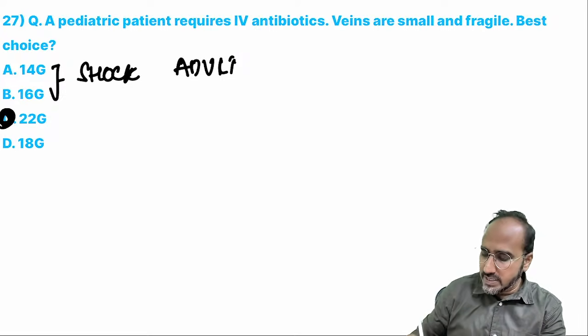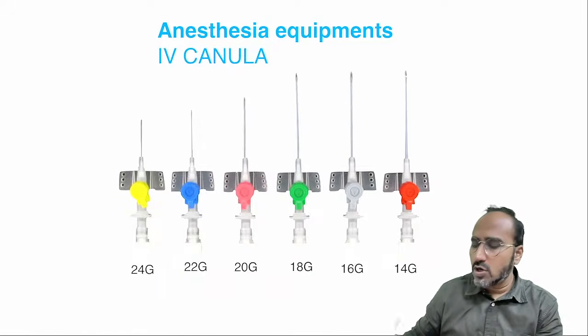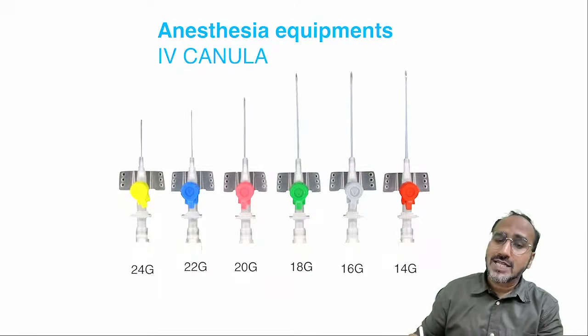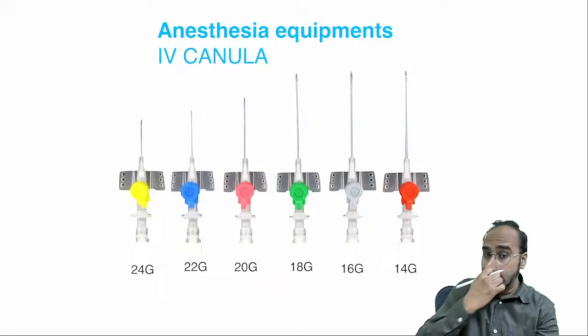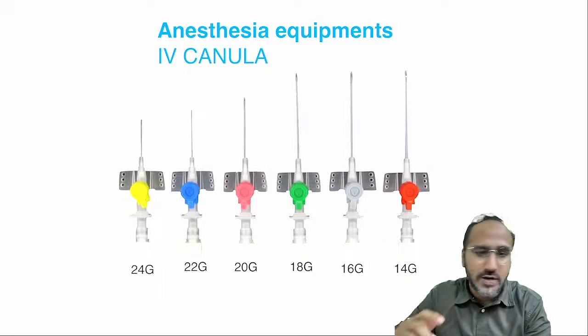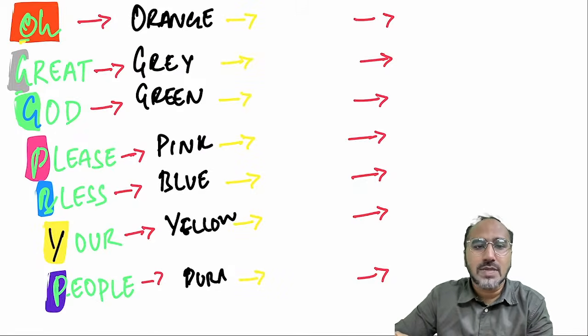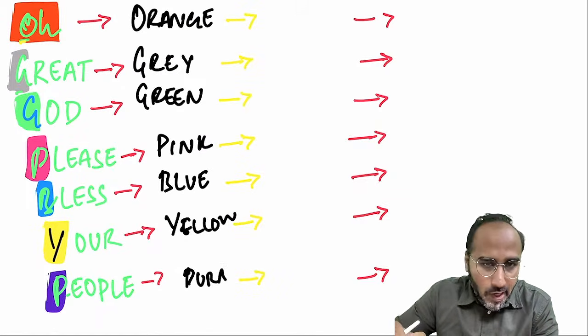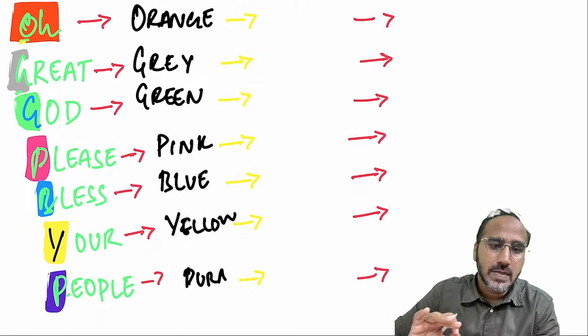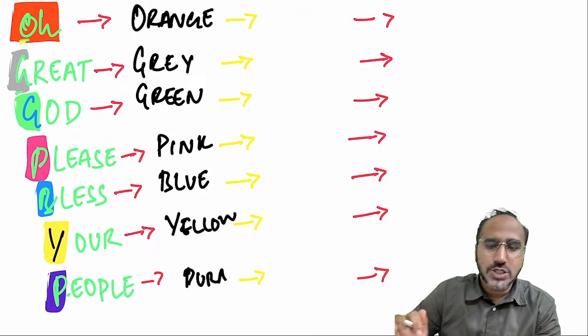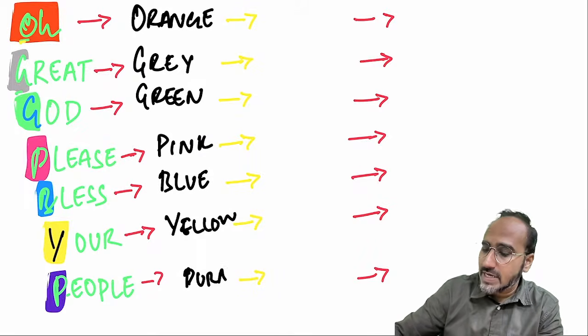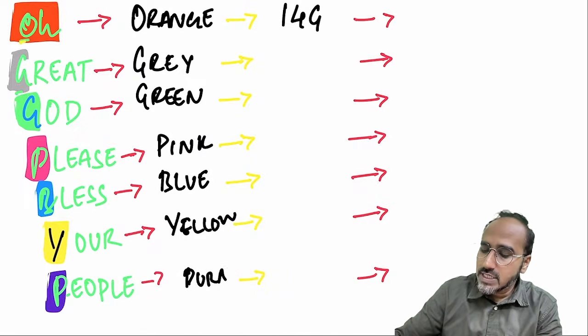Now look over here guys. These are the different gauge sizes of IV cannula. They have been asking about the color of IV cannula and flow rate of IV cannula. The mnemonic that we need to remember is, oh great God, please bless your people. O stands for orange color IV cannula, which is 14 gauge. G stands for grey color cannula, 16 gauge.